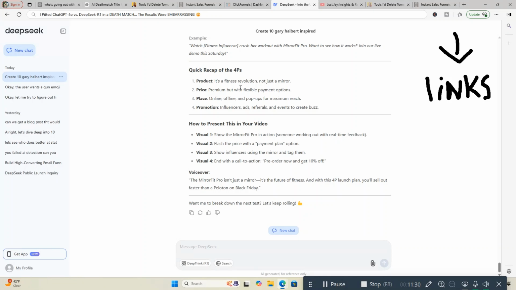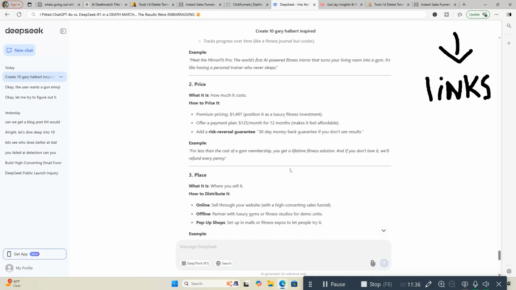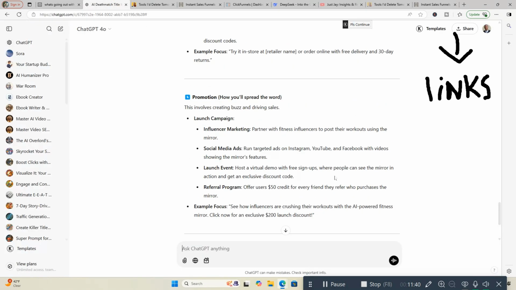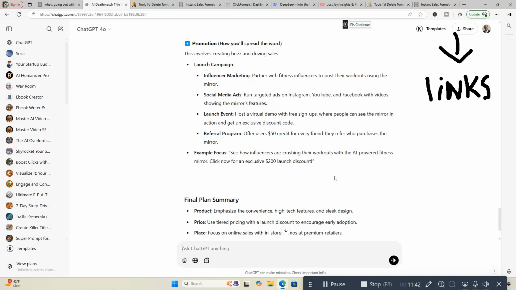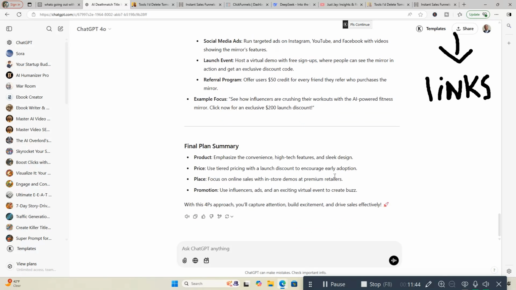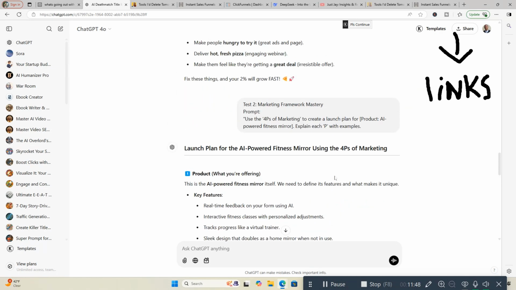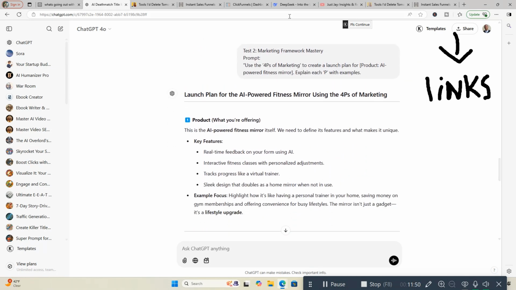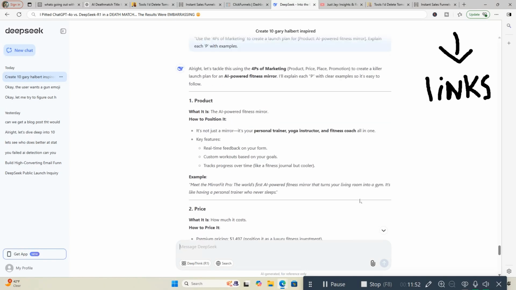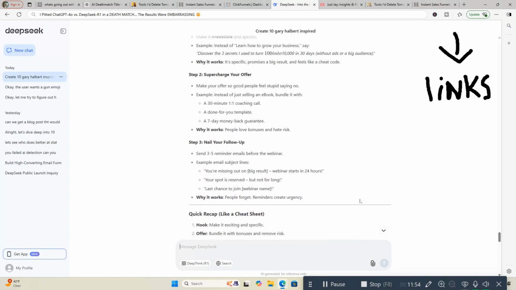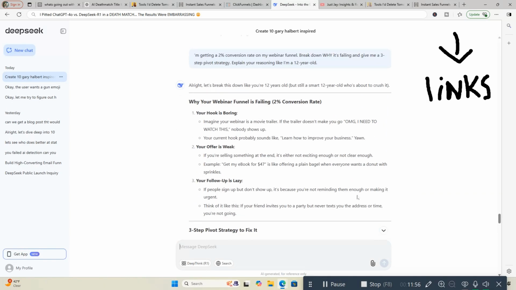So this one's close. They're both pretty good, but I would give the edge, again, to DeepSeek on this, because I would rather prefer this answer than the one I got off of ChatGPT. But not by much. I mean, these both are somewhat even, but I'd definitely give the edge to DeepSeek on this one. So that's 2-0 for DeepSeek. We're going to go into number 3 here, run another test.